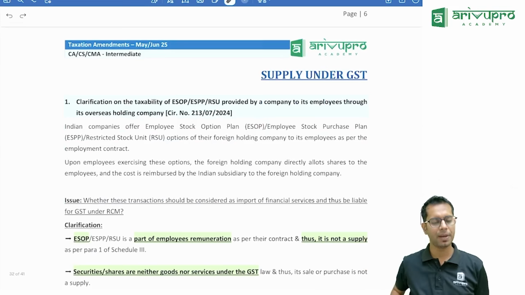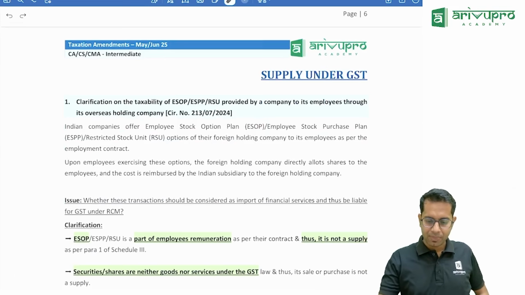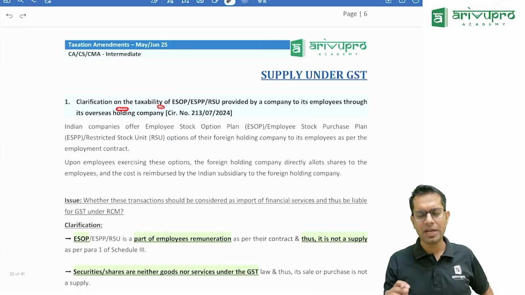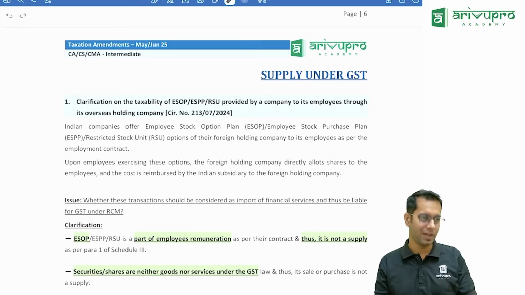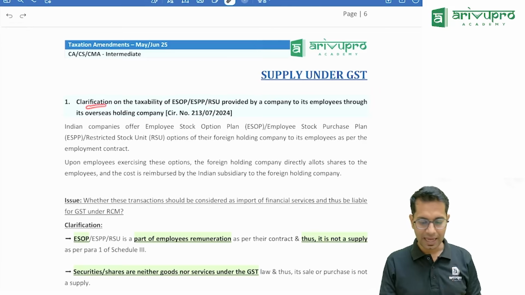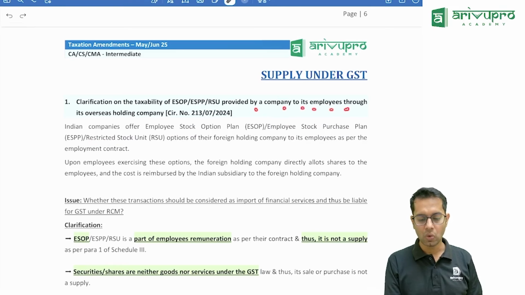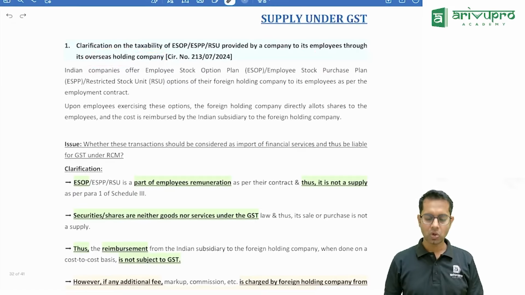Now we'll see what the amendments are in indirect taxes. Clarification on taxability. In indirect taxes, more than amendments, there are clarifications. Clarification on taxability of ESOP, ESPP, RSU, meaning employee stock option, employee stock purchase plan or restricted stock units, given by a company to its employees through an overseas holding company. So the question over here was,